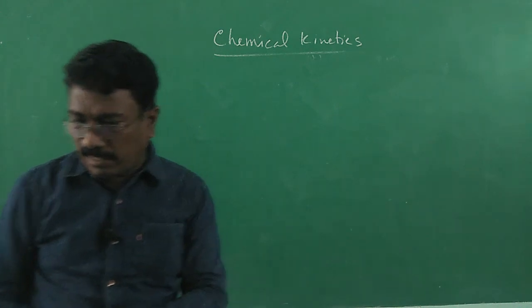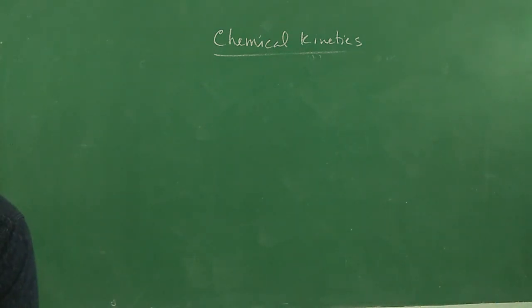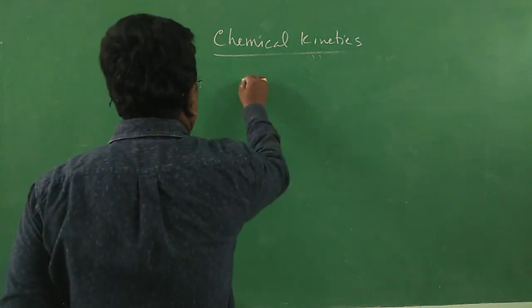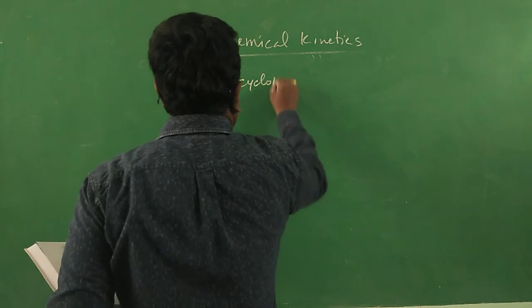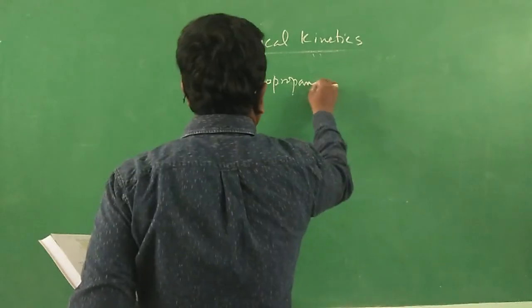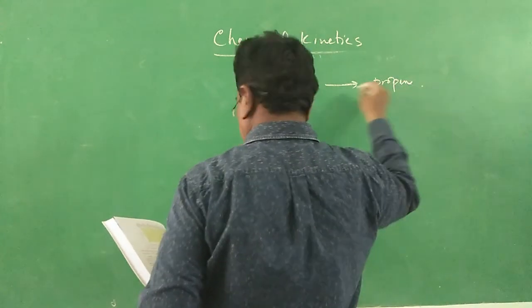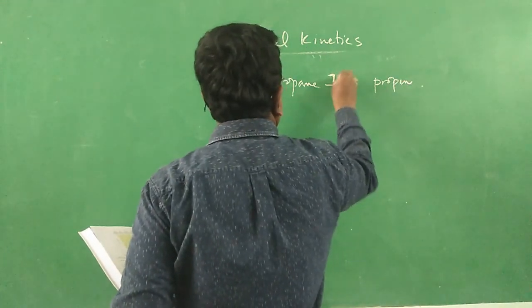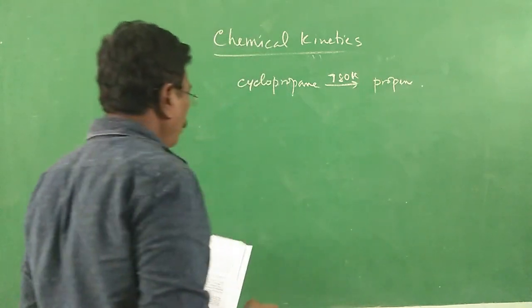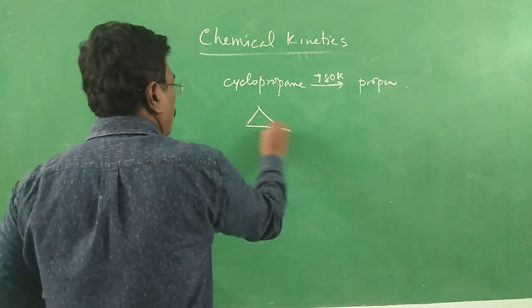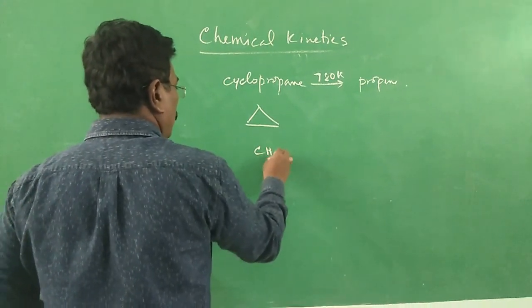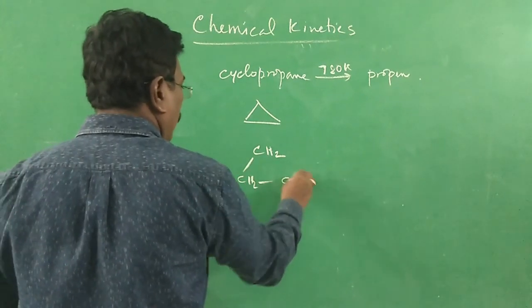To explain that, again I have to go in for a table column. A reaction where cyclopropane is converted into propene at 780 Kelvin. Cyclopropane is CH2, bond CH2, bond CH2.